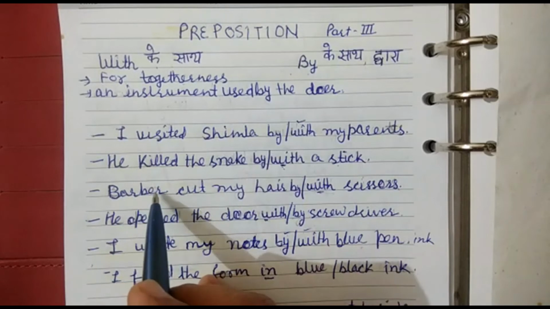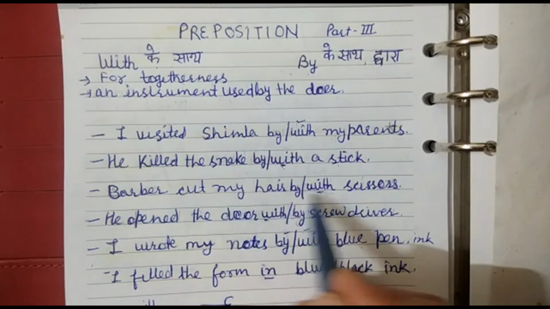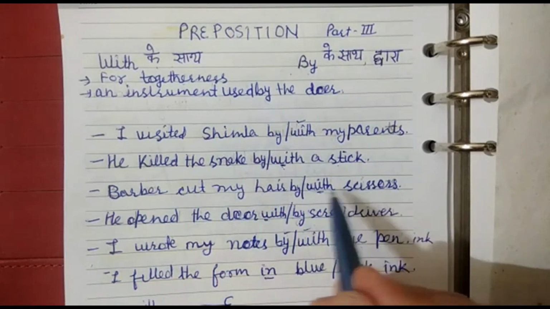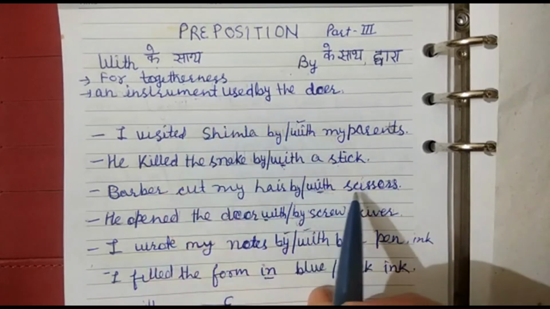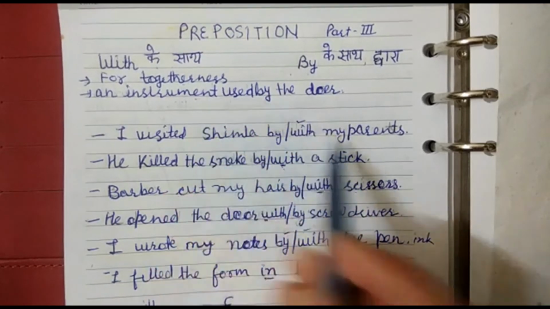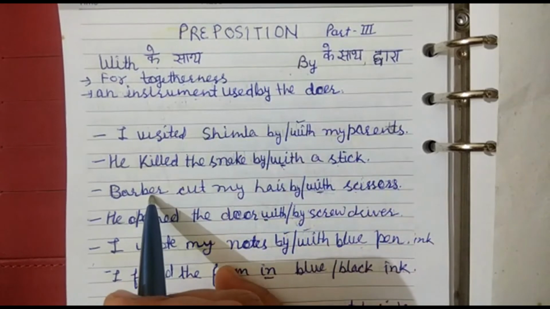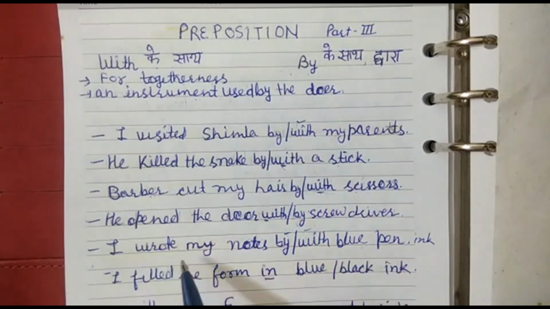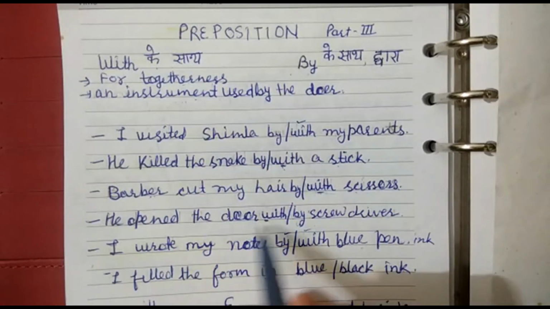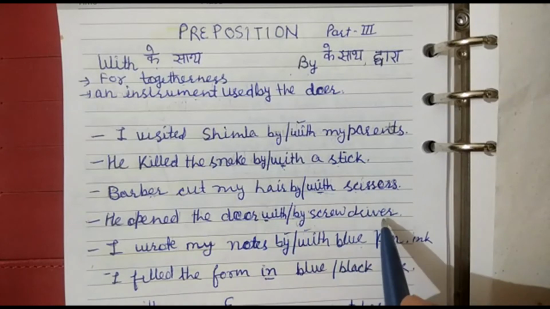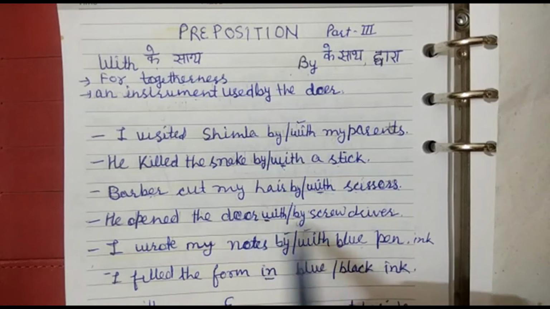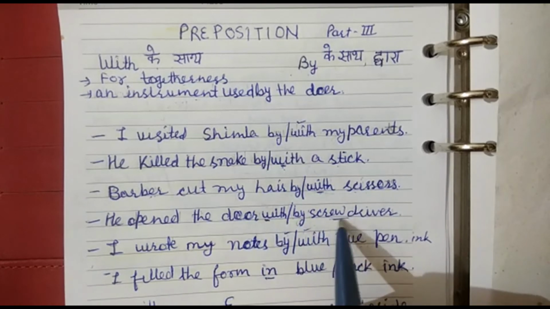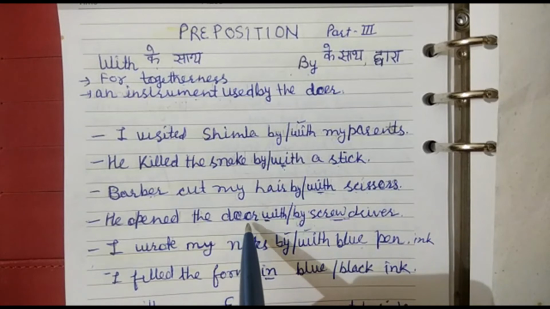Next is barber cut my hair by or with scissors. Again preposition with because scissor is an instrument for completing work. Next is he opened the door with or by screwdriver. Preposition with will be used because it is an instrument which is helping doer for completing his work.